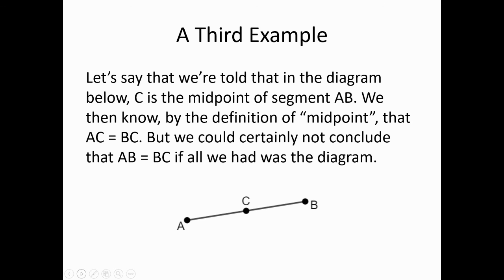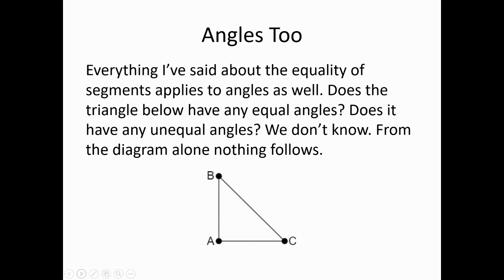So here's another example. Let's say that we have a diagram like the one that you see before. Do we know from the diagram that C is the midpoint? Absolutely not. If all we have is the diagram, we don't know that AC is equal to BC. Indeed, we don't even know that A, C, and B form a line. Okay, it could be that there's a slight bend at C so that it's not even straight. So again, you cannot make judgments of this sort based upon the appearance of things.